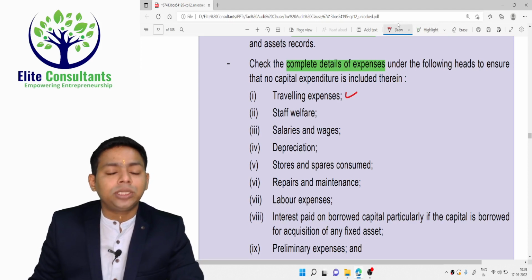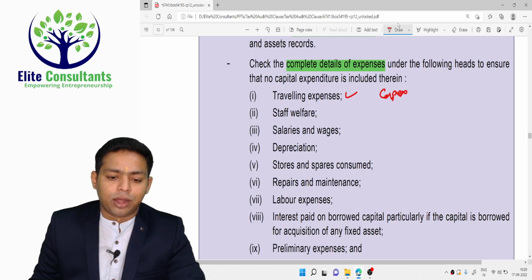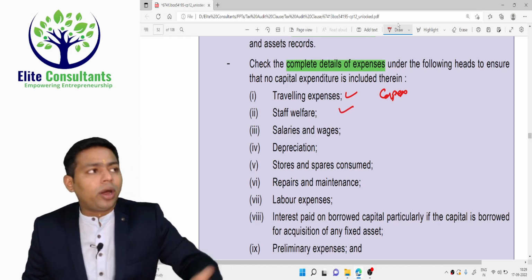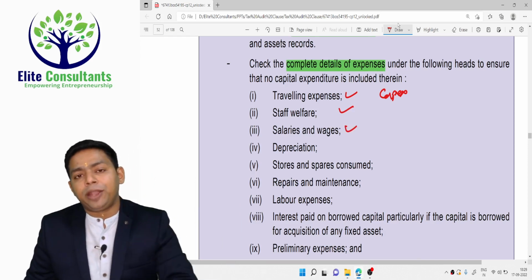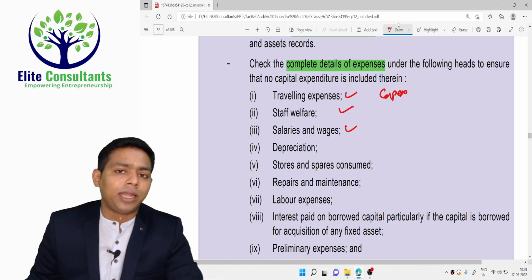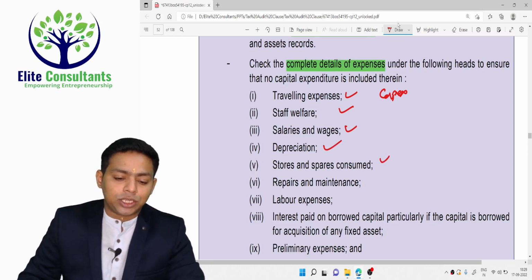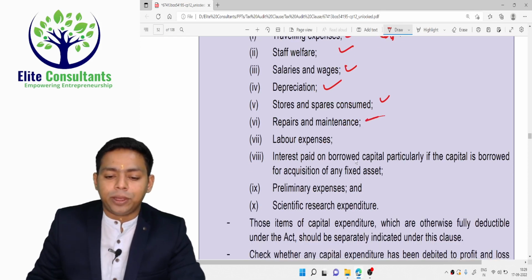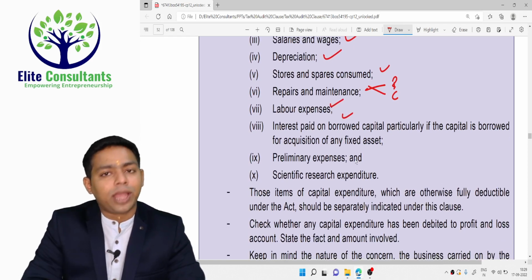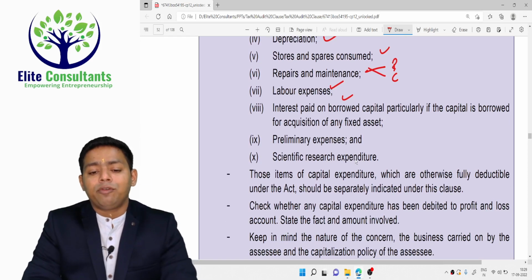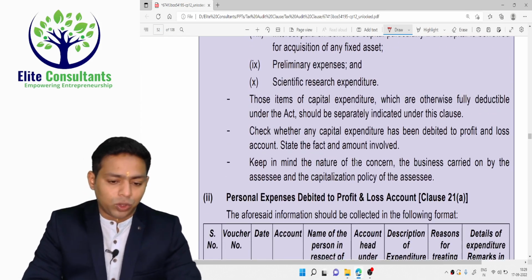Traveling expenses incurred to acquire a machinery is a capex and it should not be debited to P&L account. Staff welfare expenses for those constructing the plant and machinery is a capital expenditure. Wages and salaries paid to the people who are doing the installation of the plant and machinery is a capital expenditure. Depreciation you need to check. Stores and spares consumed. Repairs and maintenance, there are two types of repairs, revenue repair and capital repair, you need to check that. Labor expenses, interest paid on borrowed capital, if borrowed capital is for acquisition of the fixed asset. Preliminary expenses, scientific research expenses, you need to check all those things.